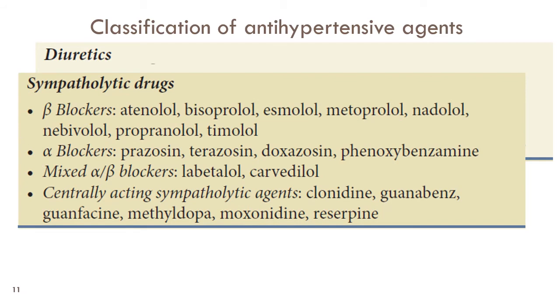Coming to the sympatholytic drugs, we have beta blockers, alpha blockers, mixed alpha plus beta blockers, and centrally acting sympatholytic agents, which are used as antihypertensive drugs. Among the beta blockers, we have non-selective beta blockers like propranolol and timolol. These drugs reduce the blood pressure by acting on the beta 1 receptors, which reduce the force of contraction of heart, leading to decrease in cardiac output. These drugs on prolonged administration lead to decrease in peripheral vascular resistance. The central sympatholytic activity has also been postulated with beta blockers.